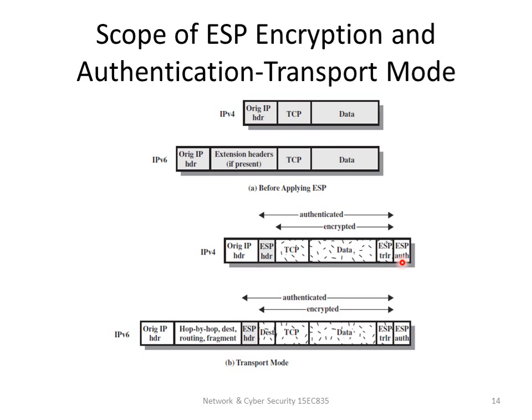Now the entire transport level segment plus the ESP trailer can be encrypted, and the entire authentication covers all the ciphertext plus the ESP header. So this is how IPv4 will be encrypted and authenticated in the transport mode.